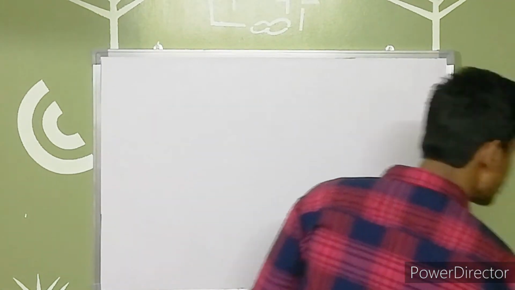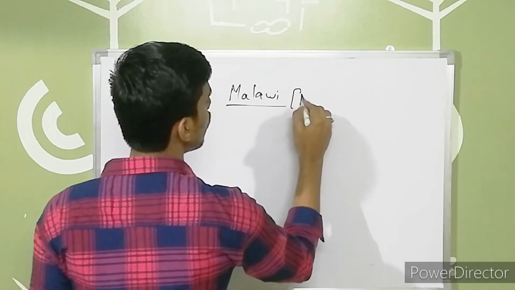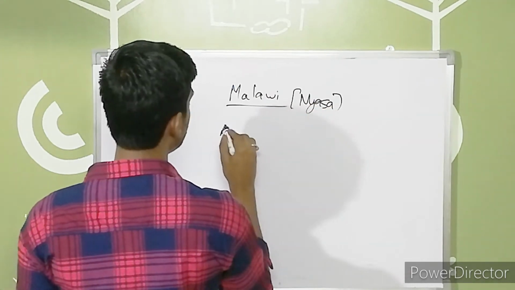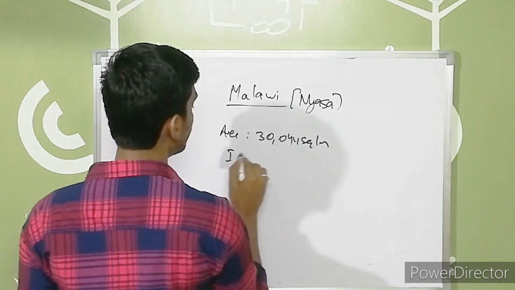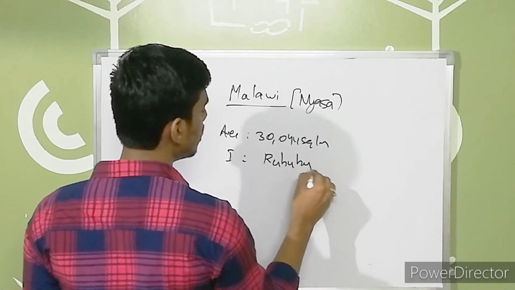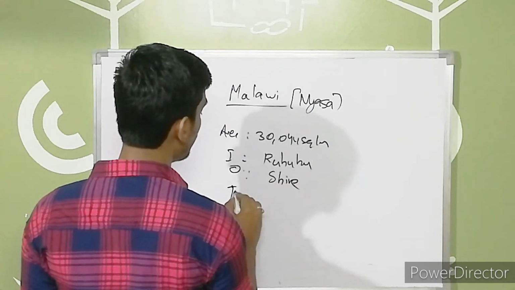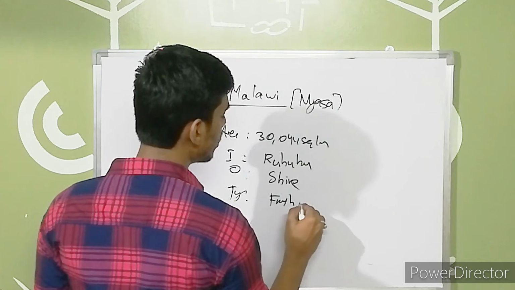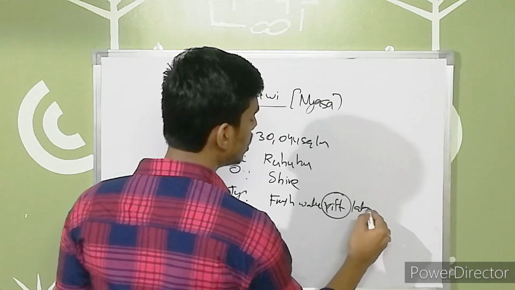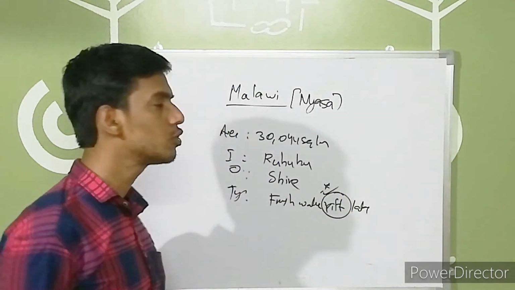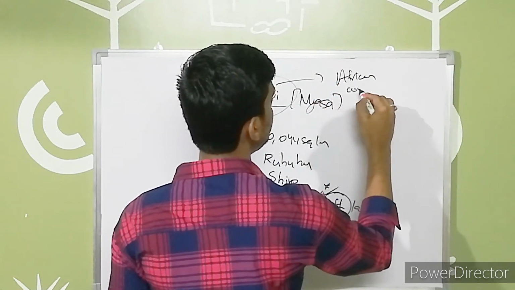So, the ninth largest lake is Malawi. It's also known as Nyasa. It has an area of 30,044 square kilometers, and the inflowing river is Ruhuhu. Its outflowing river is Shire, and it is a type of freshwater rift lake. Very important thing, guys. Freshwater rift lake. This is important. It is completely present inside the African continent, right?